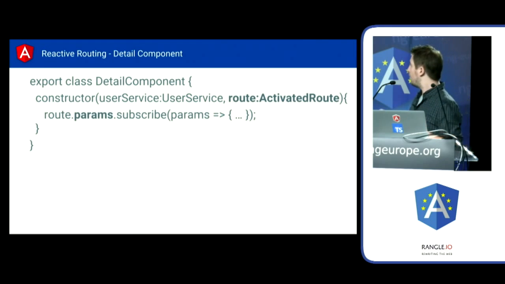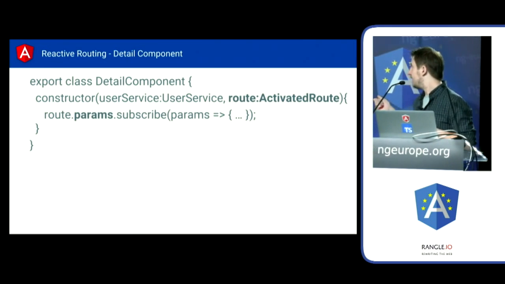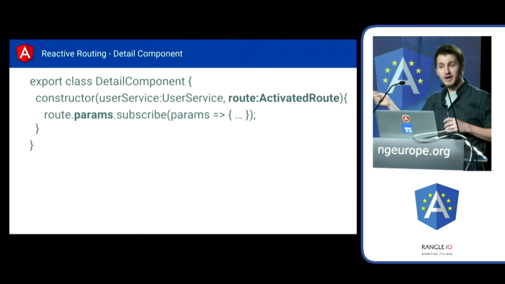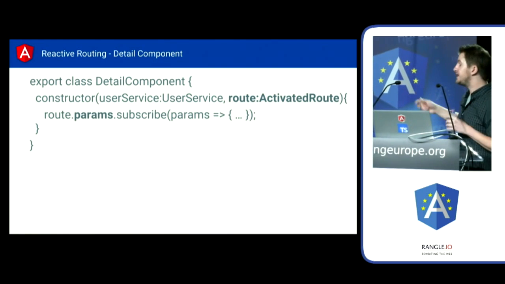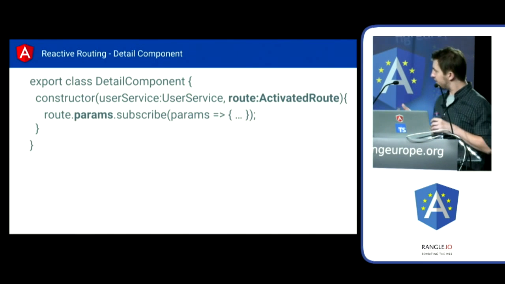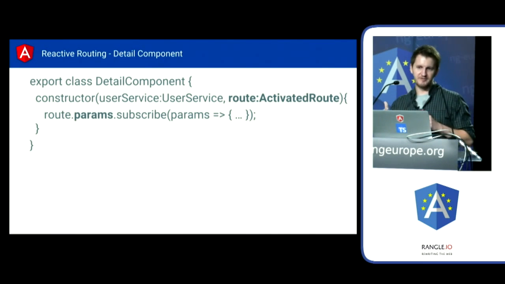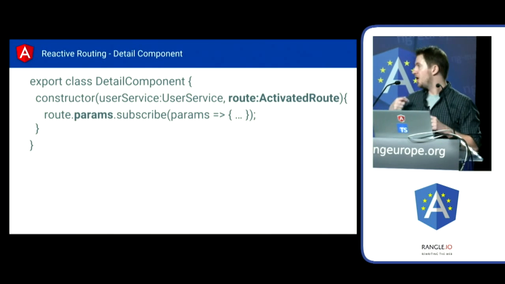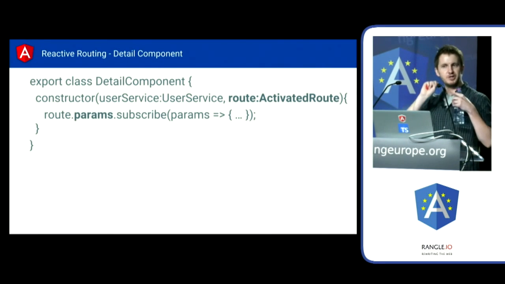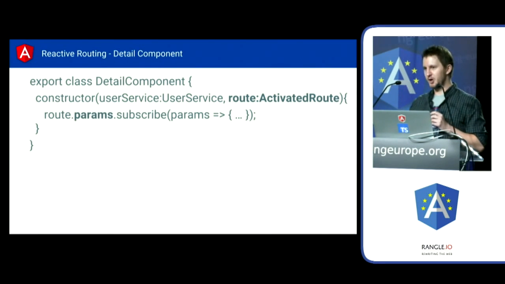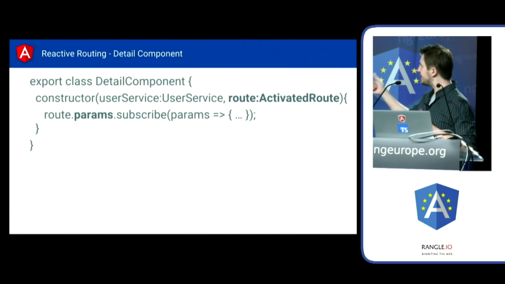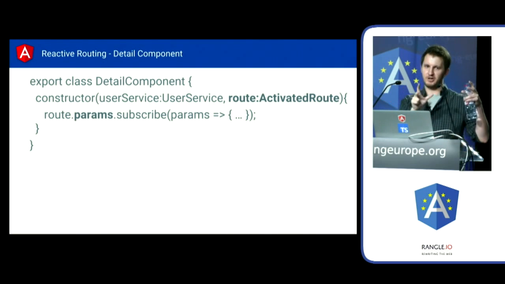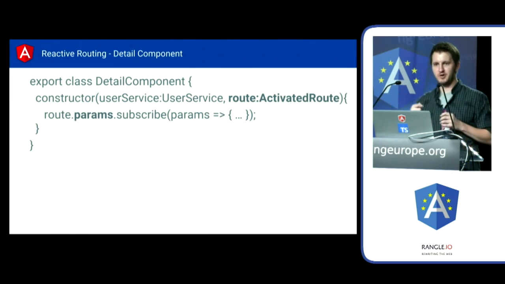And so the first observable API in the activated route is params, right? So if you've got user:id in your route configuration, route.params will deliver that information to you. And interestingly, if you go from user 1 to user 2, rather than destroying that component and reinstantiating it, what this allows you to do is keep the same component on screen, reuse that repeatedly, and just react to the parameters changing, right?